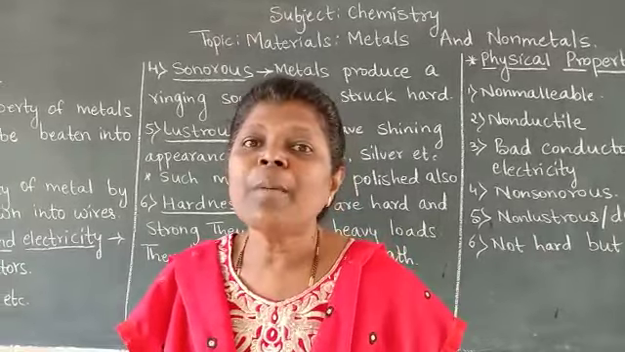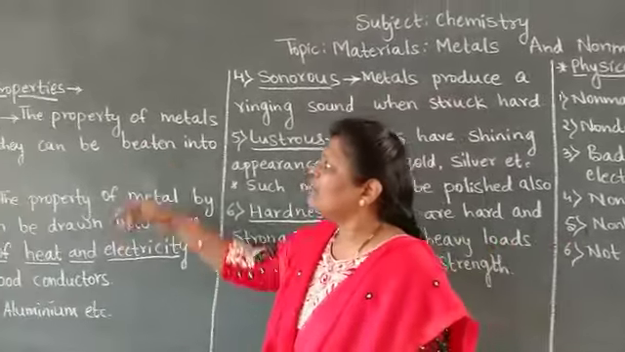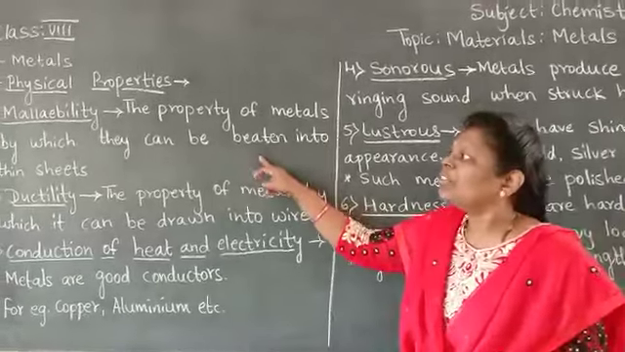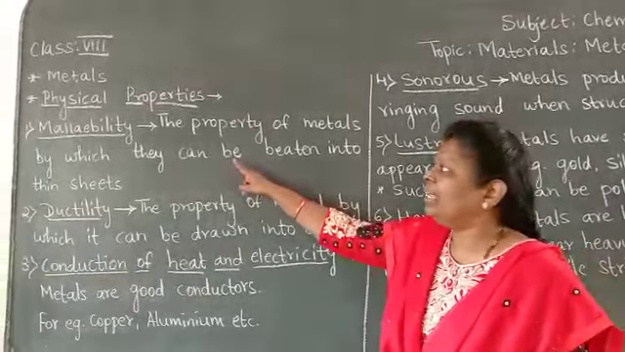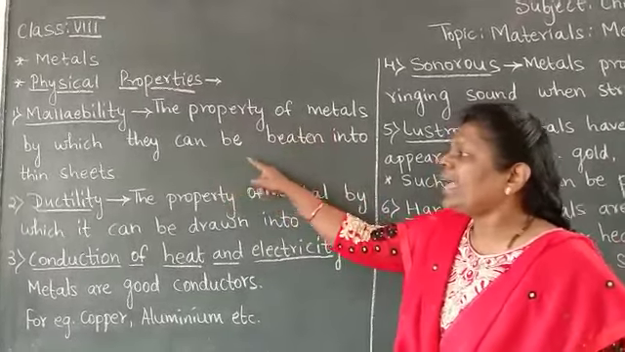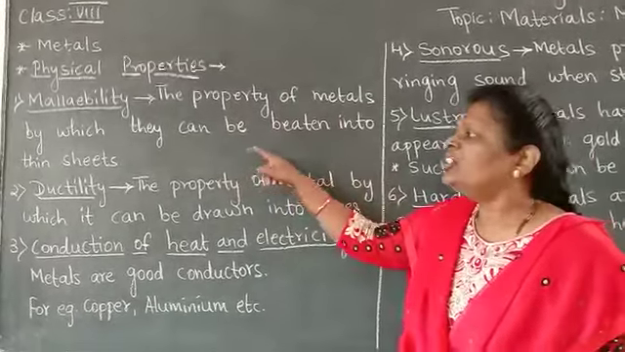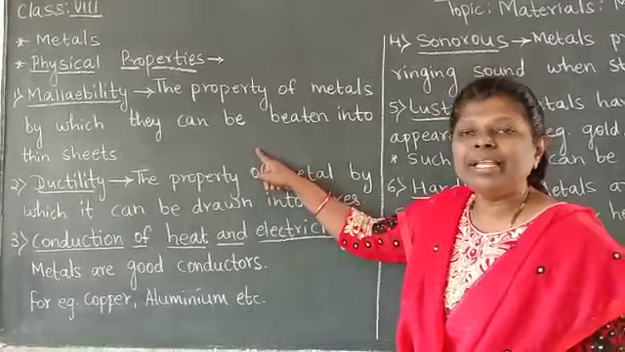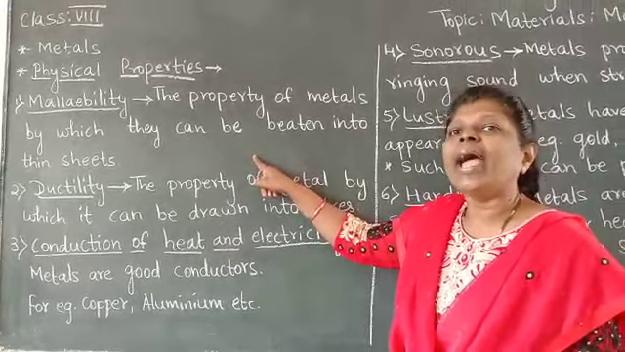Now let us discuss about metals. Now let us see first physical properties. The first property is malleability. The property of metals by which they can be beaten into thin sheets is called malleability. For example, gold and silver.